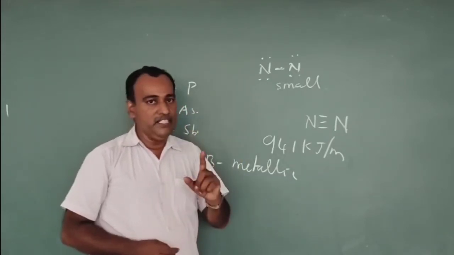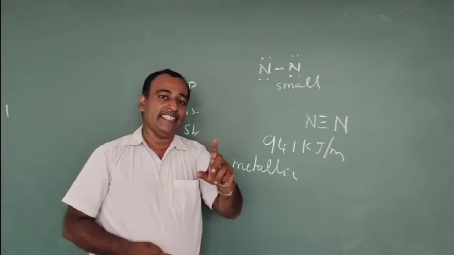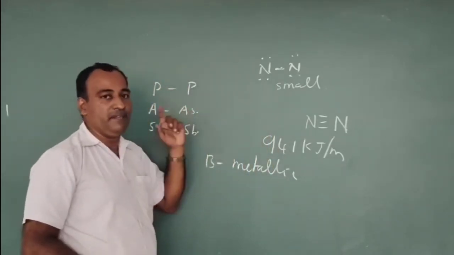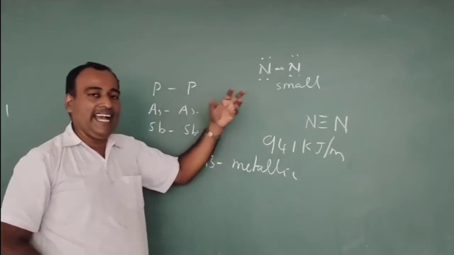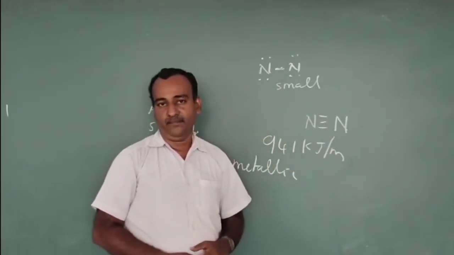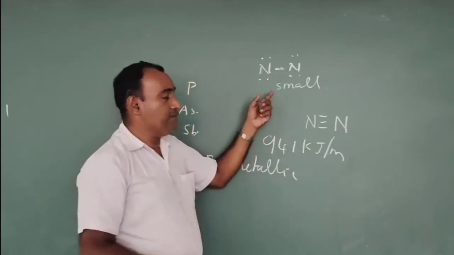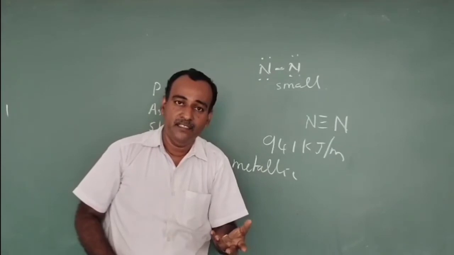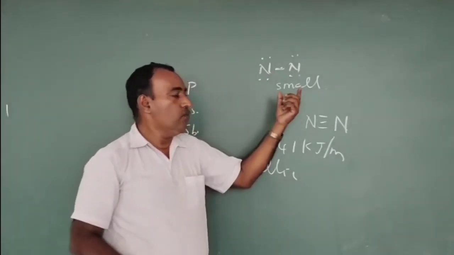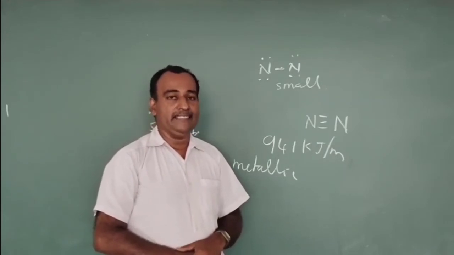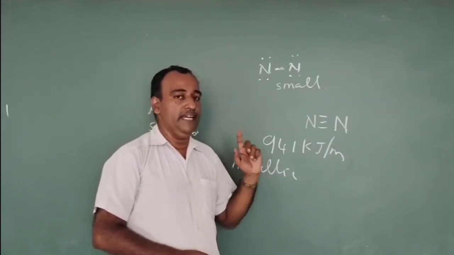That is why the catenation tendency of nitrogen is smaller when we compare with phosphorus. Why? Because of the inter-electronic repulsion due to smaller size. This is the reason for the weaker catenation tendency of nitrogen compared with the rest of the members of the group.